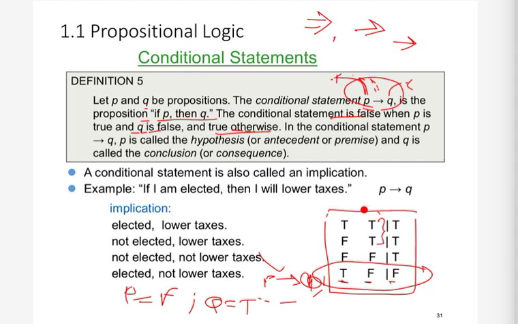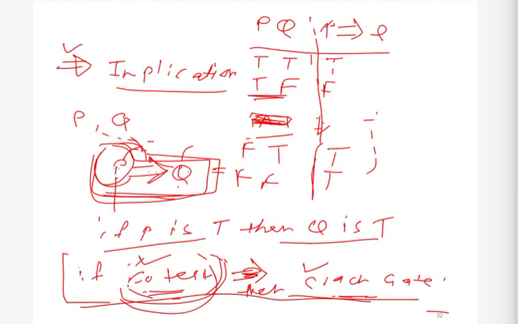So we can write it like this: P implies Q is true when either P is false or Q is true. So remember this thing.